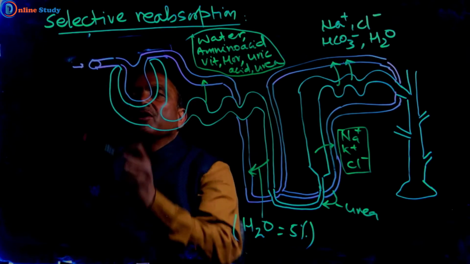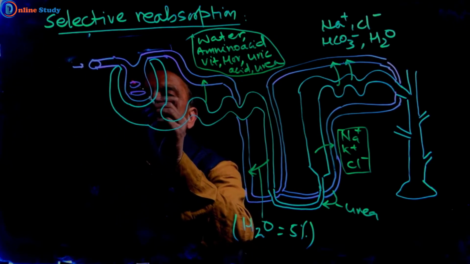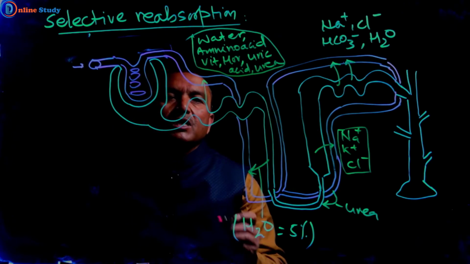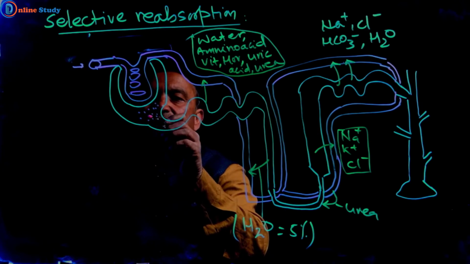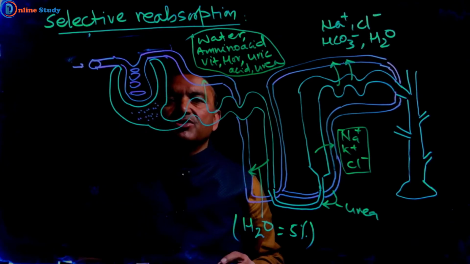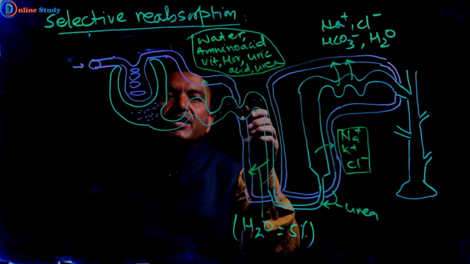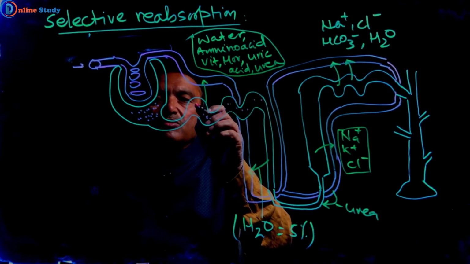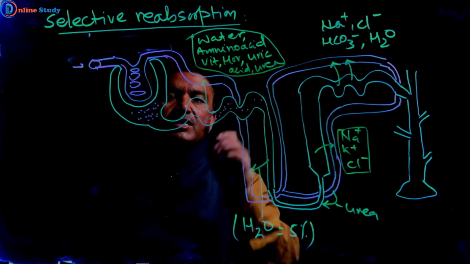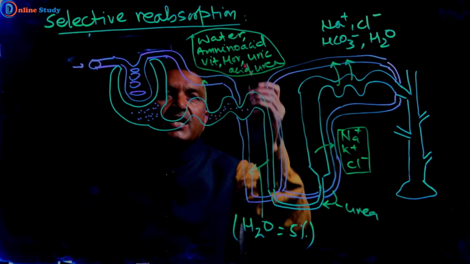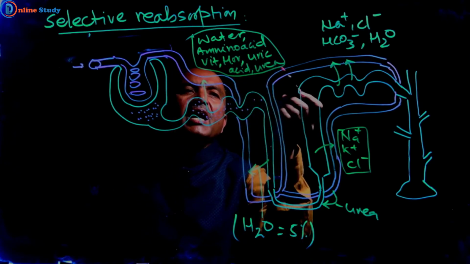Here this one is the efferent arteriole, and here is the glomerulus inside Bowman's capsule. So here filtrate is formed. The filtrate is called glomerular filtrate or ultrafiltrate. This filtrate consists of water and different substances whose molecular size is less than 3 nanometer: water, amino acids, vitamins, hormones, uric acid, and urea.